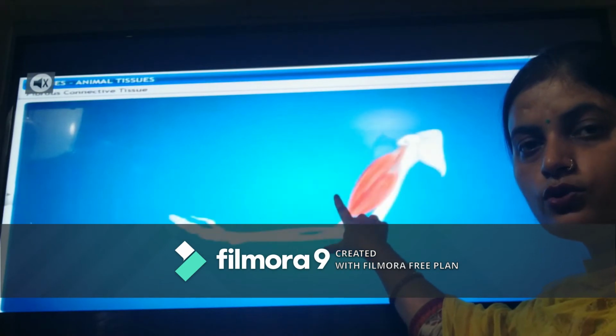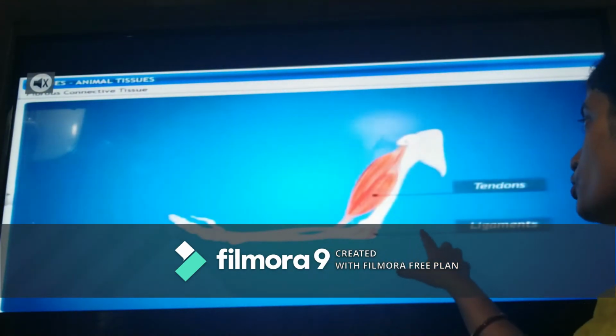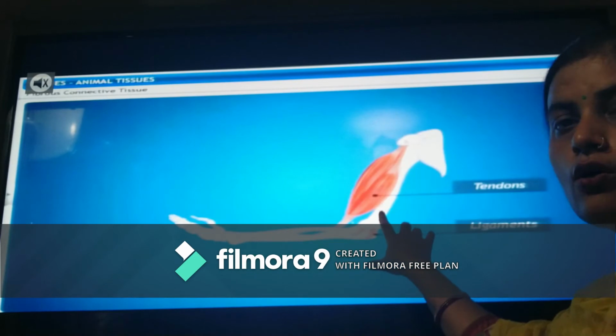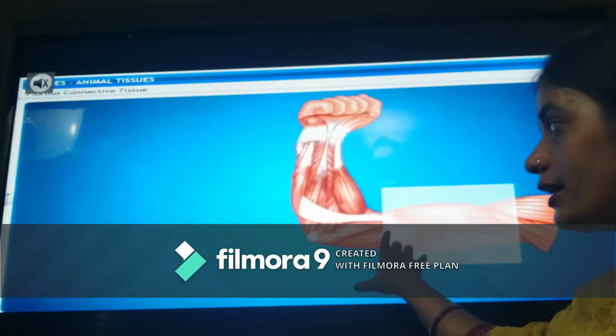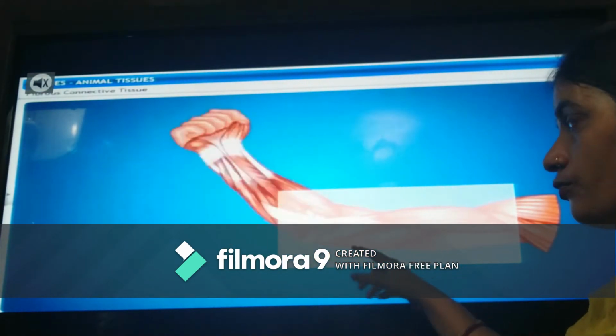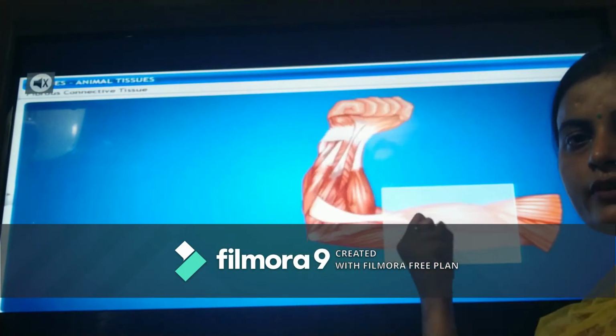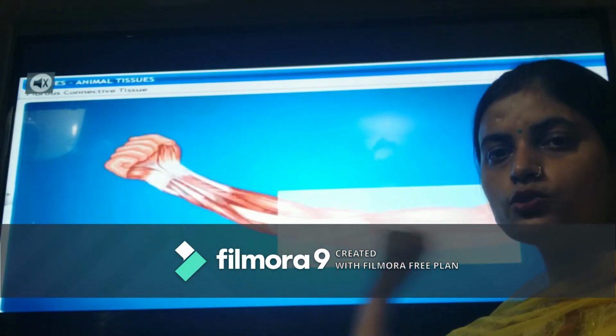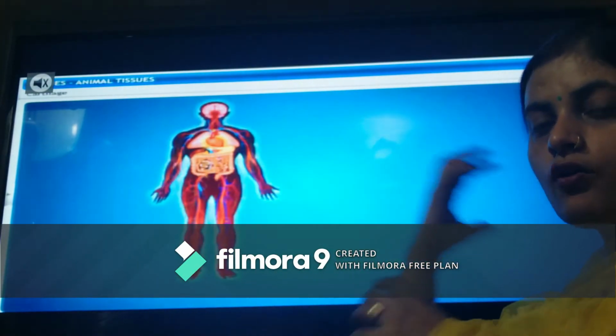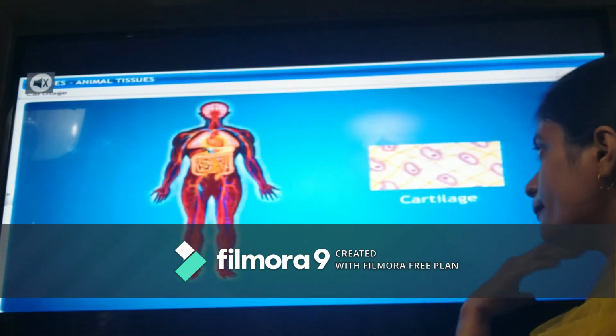While those tissues which join muscles to the bone are called tendons. So tendons and ligaments help in joint movement. Like here we can see these bones are joined with ligaments, and the muscles are joined with the tendons, which help in the movement of the body.